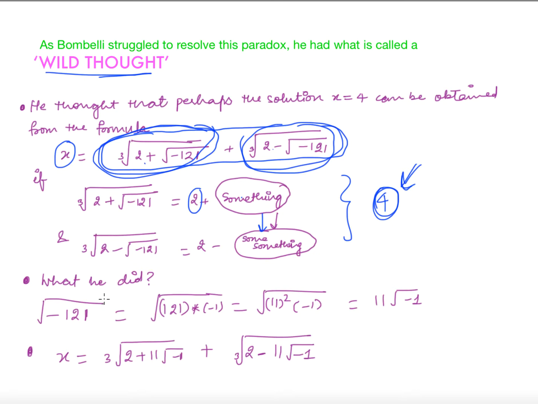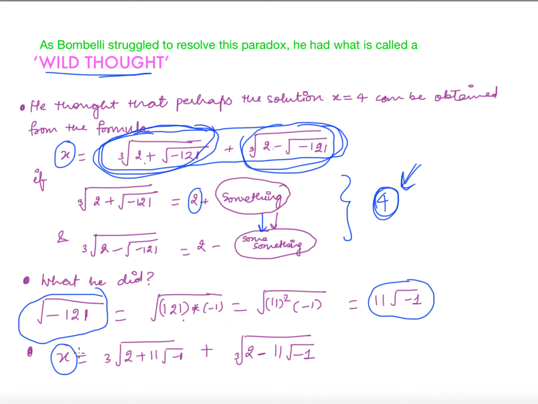So he started with this square root of minus 121. He wrote it as square root of 121 times minus 1. There is no problem here. 11 square is 121, so 11 will come out of the square root. So he got square root of minus 121 as 11 times square root of minus 1.